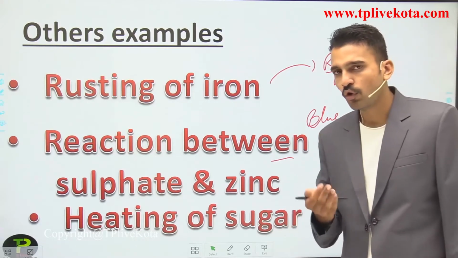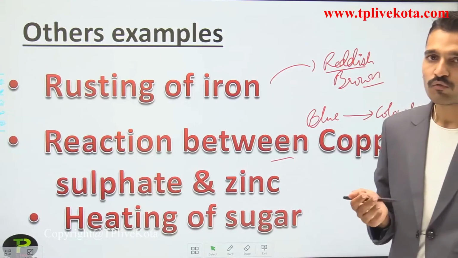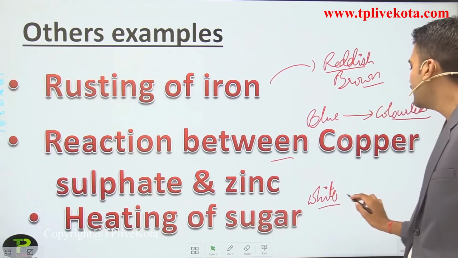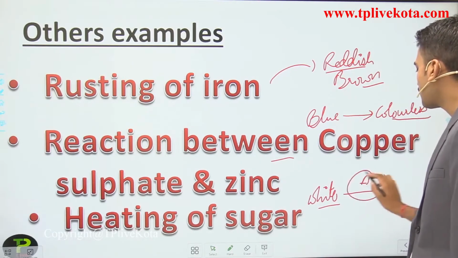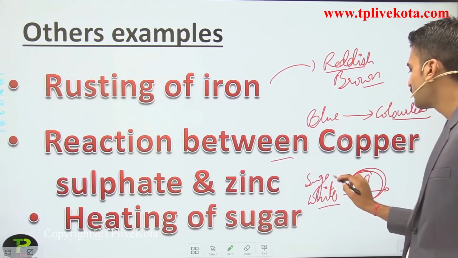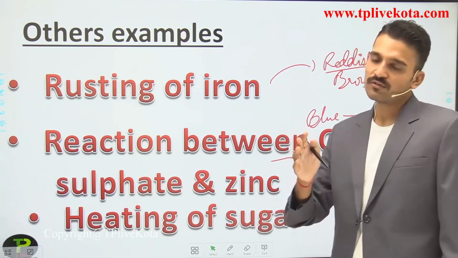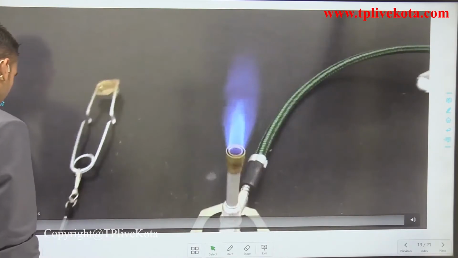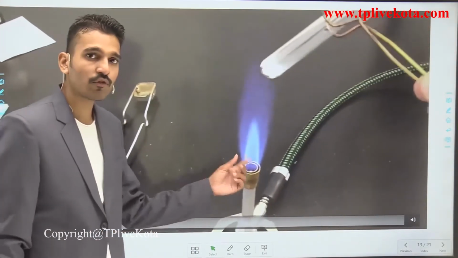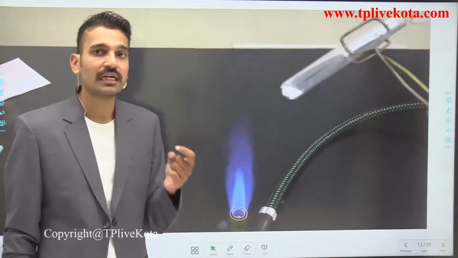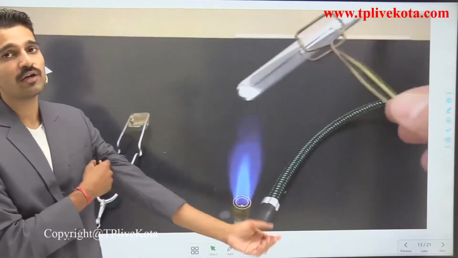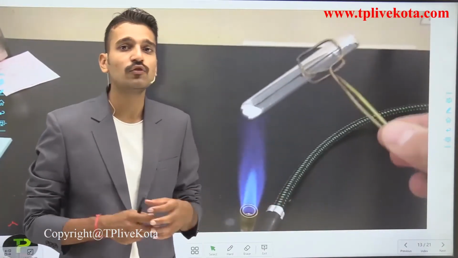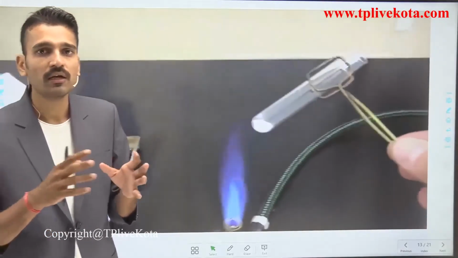The other example is heating of sugar. You all know what sugar is. What is the color of sugar? The color of sugar is white. And when you heat the sugar, what are the changes that you observe? We will see those changes in the upcoming slide. Here you see a Bunsen burner, and out of the Bunsen burner a blue flame is coming out, which indicates complete combustion. And see how we are heating this sugar. We are heating it gently so that the heat energy is distributed.